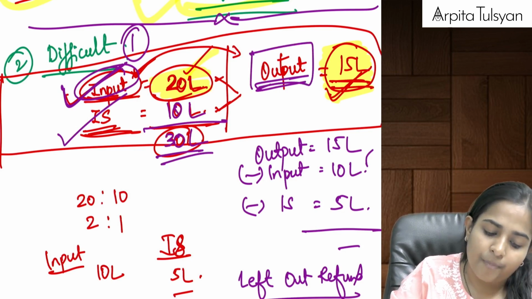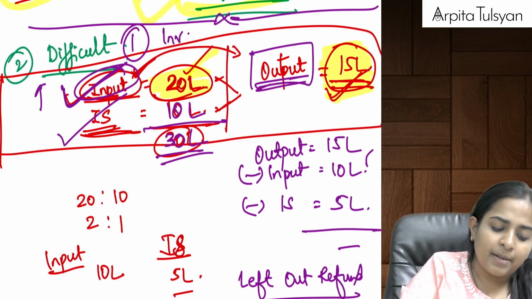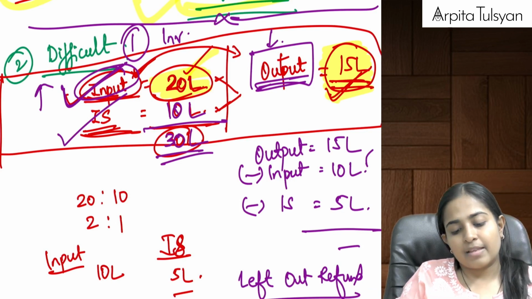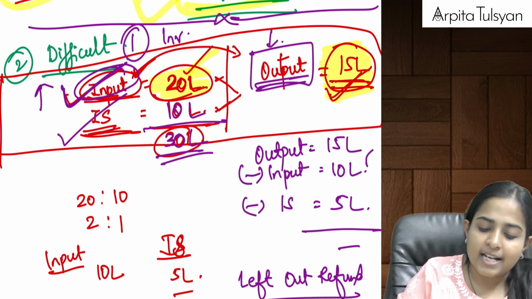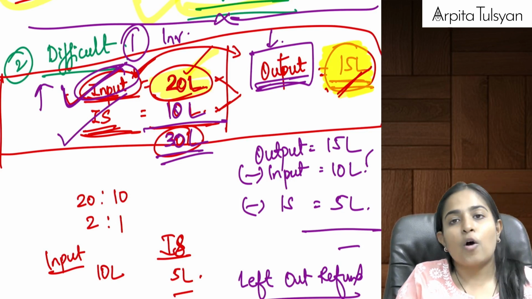Again, this is also a case of inverted duty structure, that is, rate of input is more, rate of output is less. And then you come to know that your tax payable on outward supply is equal to 15 lakhs. Okay, so now what will you do?